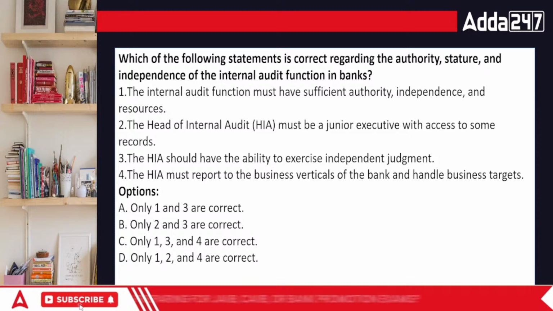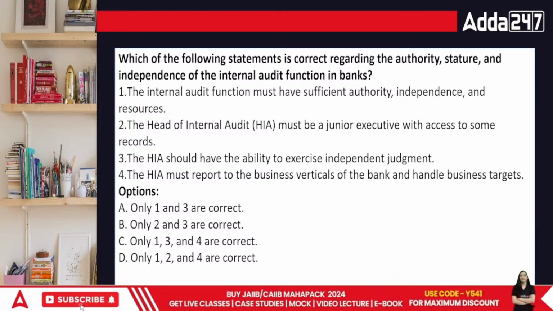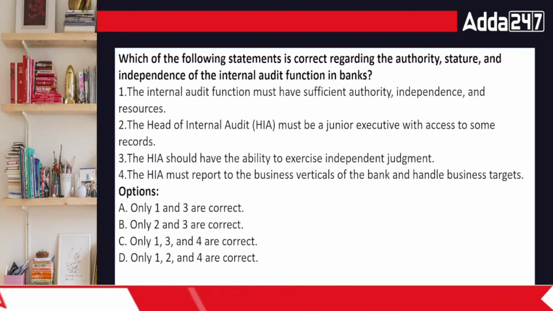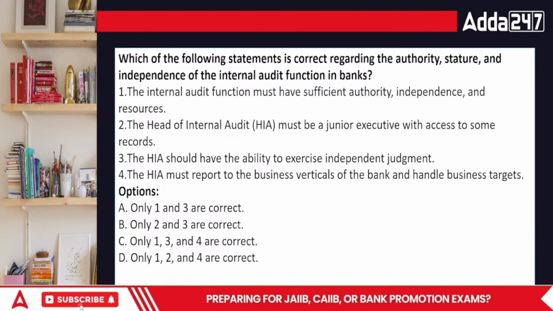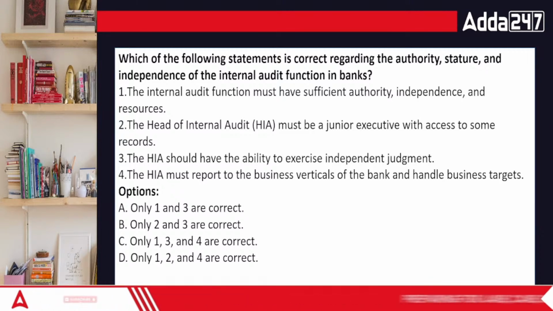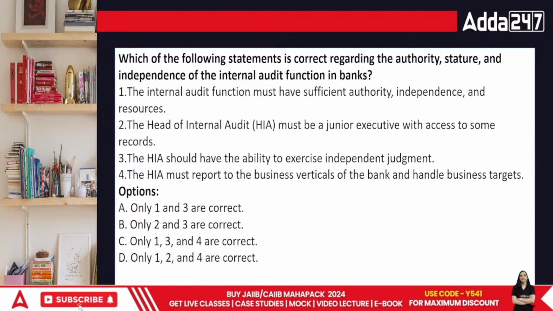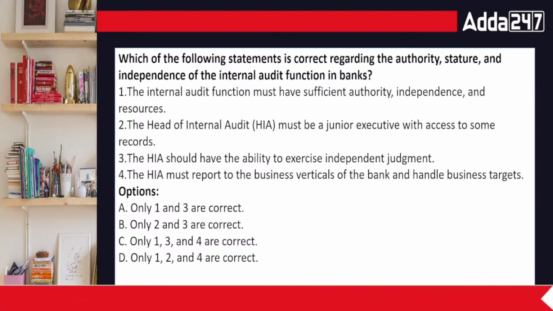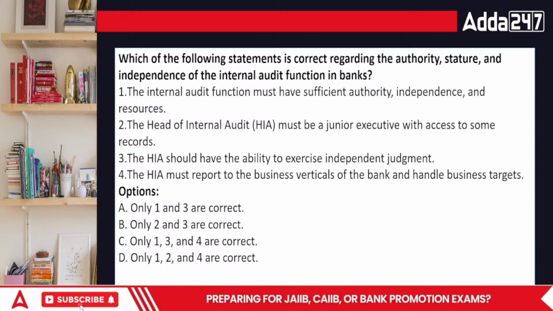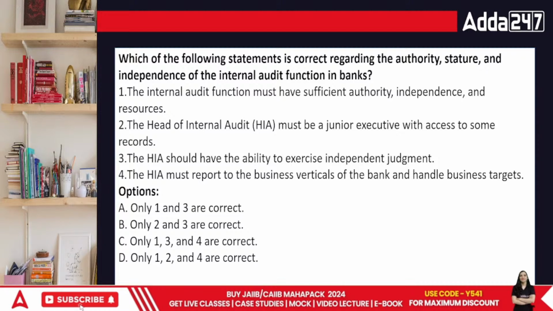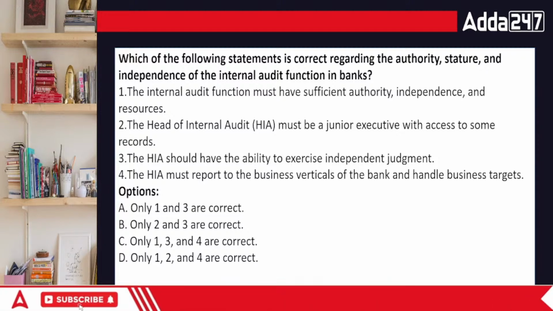Next point. Which of the following statements is correct regarding the authority, stature, and independence of internal audit function in the banks? The internal audit function must have sufficient authority, independence, and resources. The head of internal audit must be a junior executive with access to some records, or HIA should have the ability to exercise independent judgments, or HIA must report to the business verticals of the bank and handle business targets.